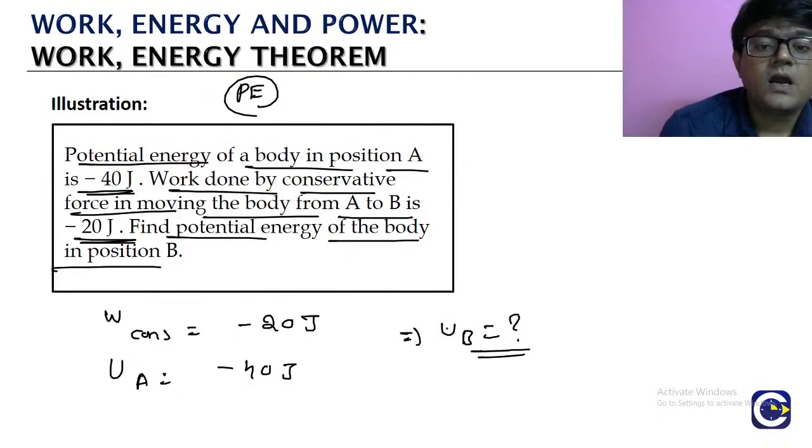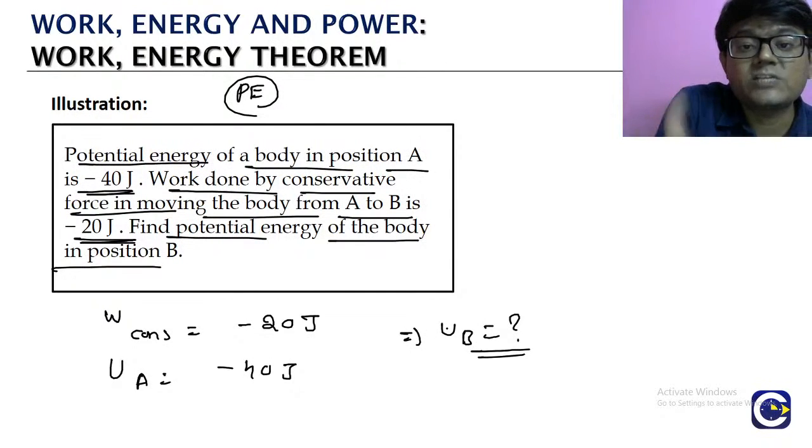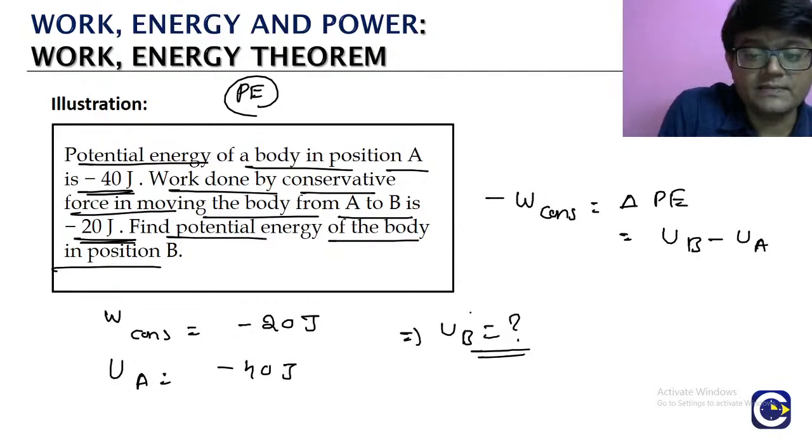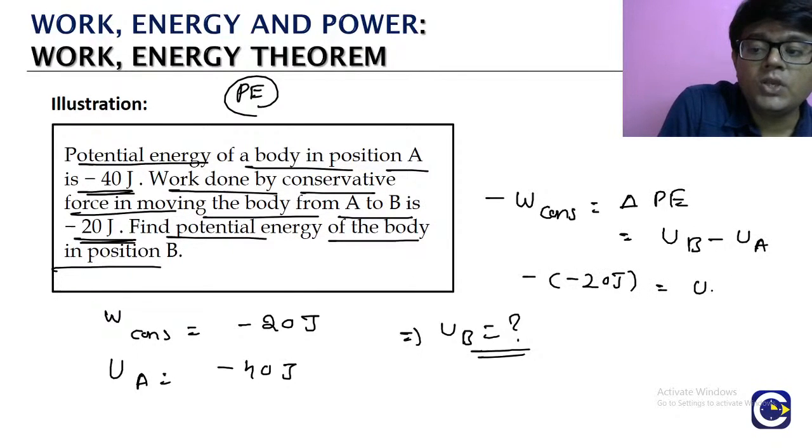How will it come? How are we relating the potential energy to the work done by the respective conservative force? Negative of work done by that conservative force is equal to what? Change in the potential energy. We are moving from A to B, so it is final potential energy minus initial potential energy. So negative of work done by the conservative force, minus of -20, is equal to UB minus UA.